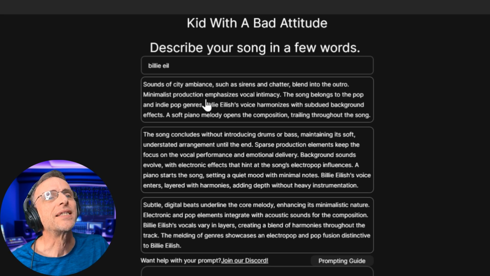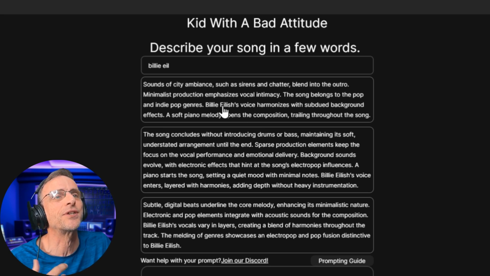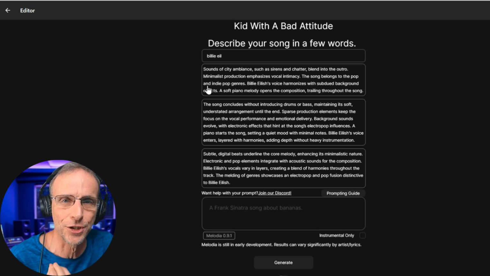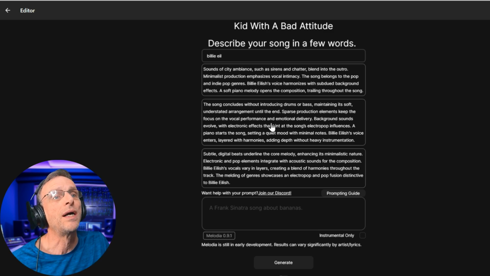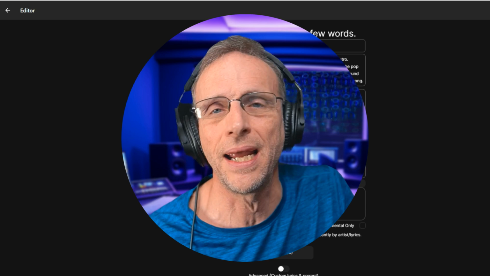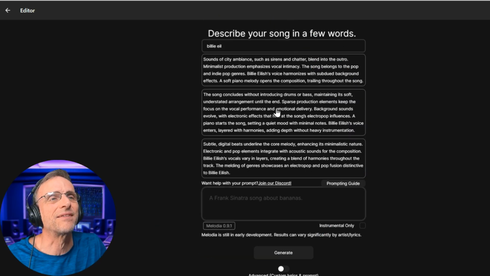So for example, sounds of city ambient such as sirens and chatter blend into the outro. Minimalist production emphasizes vocal intimacy. The song belongs to the pop and indie pop genres. Billie Eilish's voice harmonizes with subdued background effects. But again, it's not Billie Eilish's voice. It's just that's the tone we're trying to evoke. Or, and then it says the song concludes without introducing drums or bass, maintaining its choice. Subtle digital beats underlie the core melody, enhancing its... Anyway, you can read. So now this defines the style of the song.